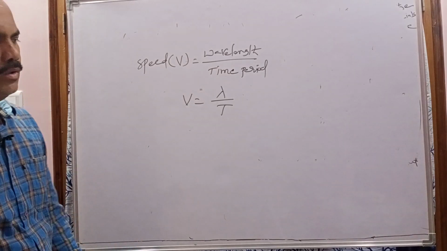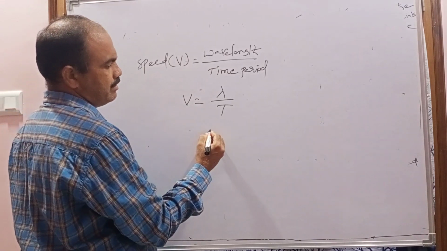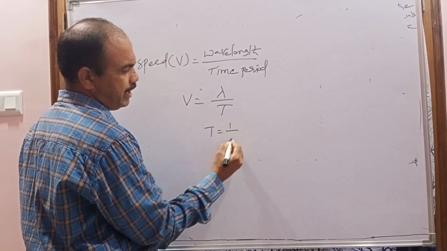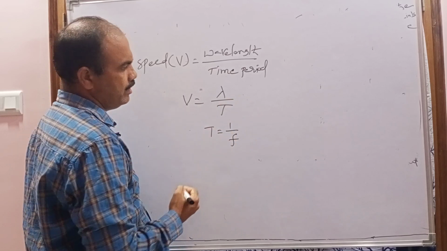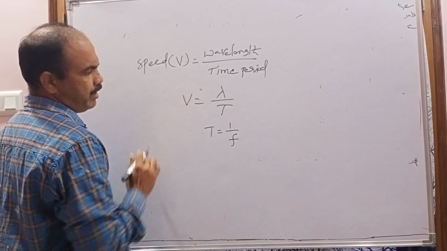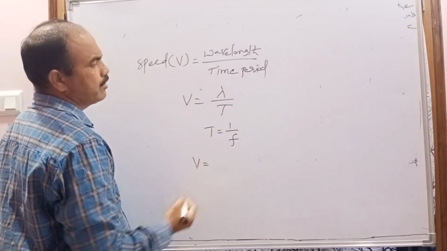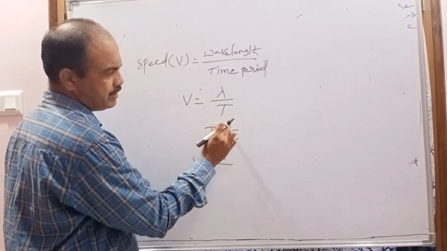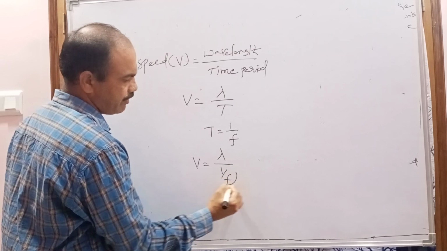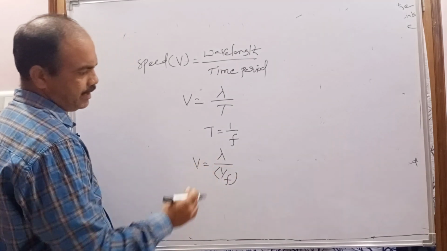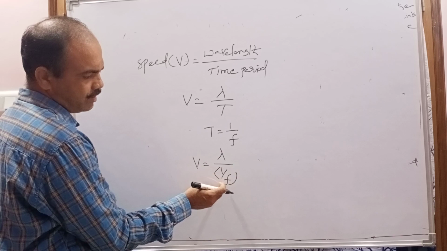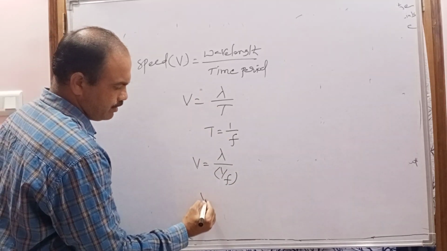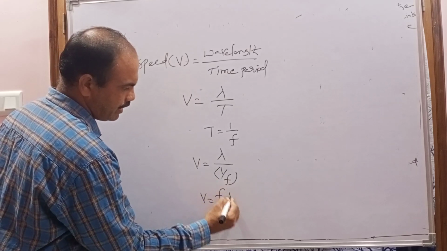Just now I told the relation between the time period and frequency. What is the relation? Time period is equal to 1 by frequency. Now when I substitute here, the formula of speed becomes speed equal to wavelength by time. Time in terms of frequency is 1 by frequency. When we simplify, the denominator goes to the numerator. So V is equal to F lambda.